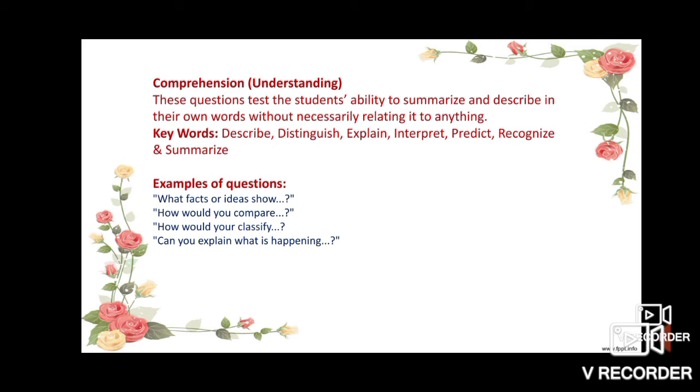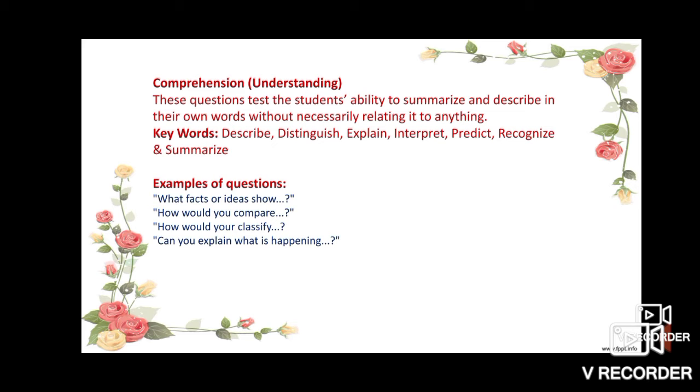So here are some keywords. The teacher may use these keywords for framing questions based on comprehension: describe, distinguish, explain, interpret, predict, recognize, and summarize. These words are known as keywords. By putting these words into your questions, you will definitely frame questions based on comprehension, that is, understanding.